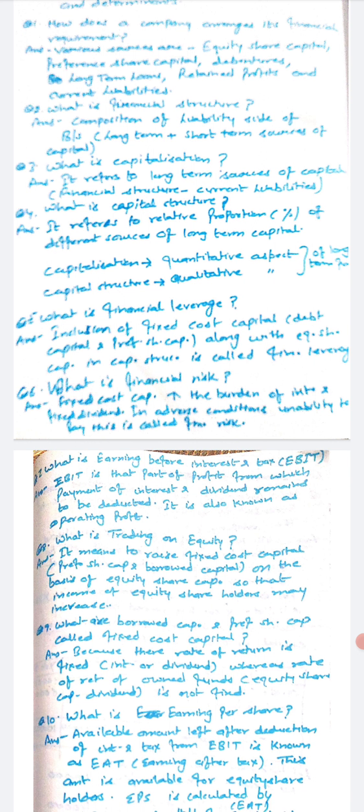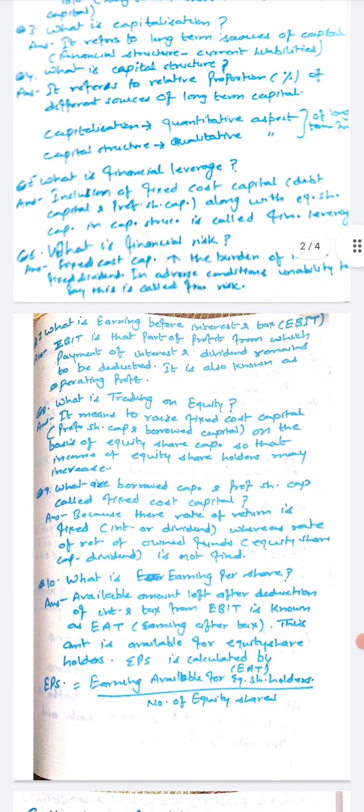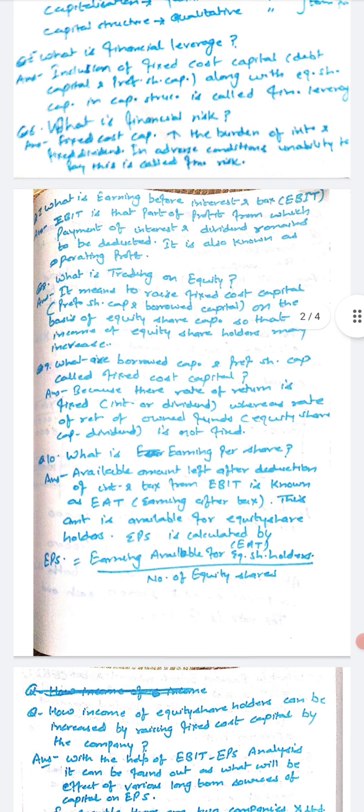And what is financial risk? Financial risk means in case of adverse situation, when fixed cost capital increases, the burden of interest and fixed dividend, the inability to pay in adverse condition, is known as financial risk. Now next is, what is earning before interest and tax, EBIT? It is that part of profit from which payment of interest and dividend remains to be deducted. It is also known as operating profit.